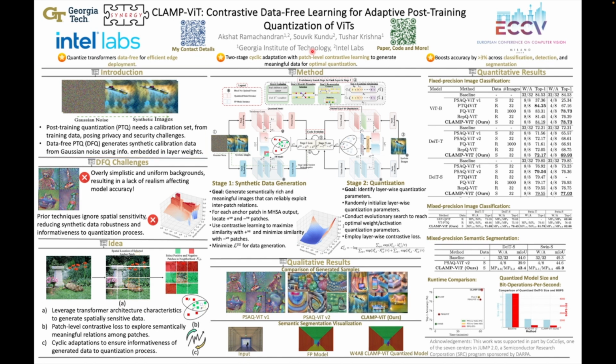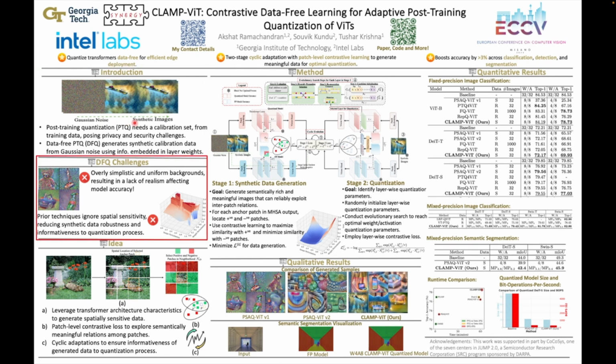Post-training quantization, however, requires access to calibration data that is often drawn from the training data set. This may be infeasible in situations involving privacy and security concerns, making these techniques ill-suited to yield optimal performance. Data-free post-training quantization, on the other hand, generates the synthetic data required for calibration from Gaussian noise using information embedded in the layer weights.